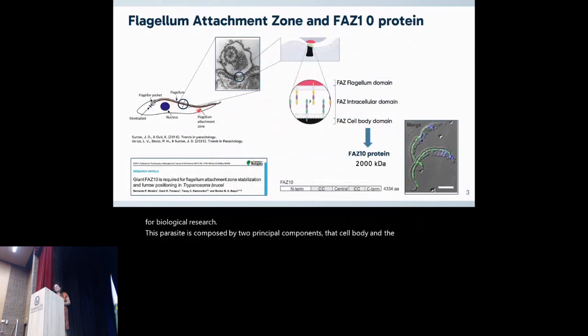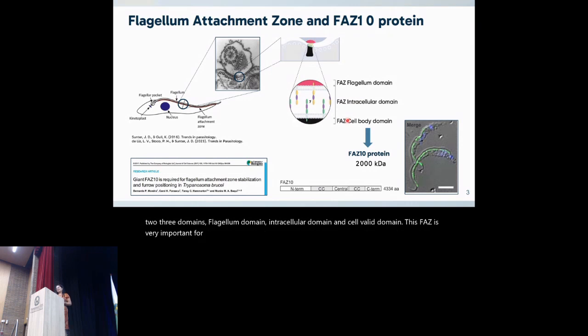Between these two components, there is a zone called the flagellum attachment zone, composed of many proteins that interact with each other to ensure the connection between the flagellum and the cell body. This flagellum attachment zone, or FAZ, can be divided into three domains: flagellum domain, intracellular domain, and cell body domain. The FAZ is very important for the morphology, motility, and survival of the parasite.